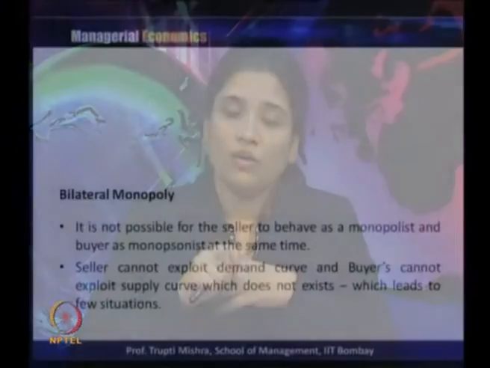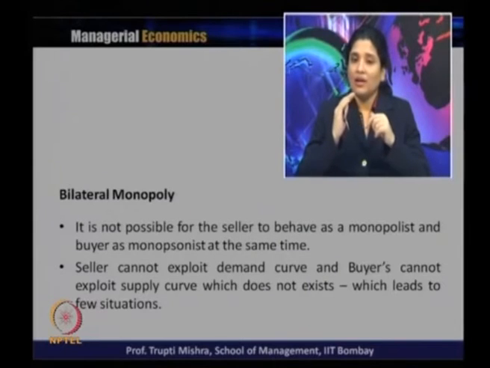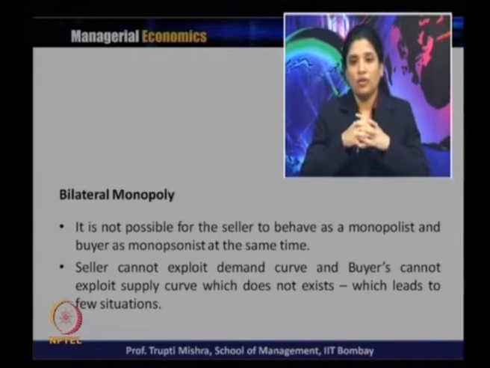Only the monopolist or only the monopsonist influencing the price and output decision cannot maximize profit, and it is not possible to influence price and output independently. It is not possible for the sellers to behave as a monopolist in this kind of market, nor for the buyers to behave as a monopsonist at the same time.